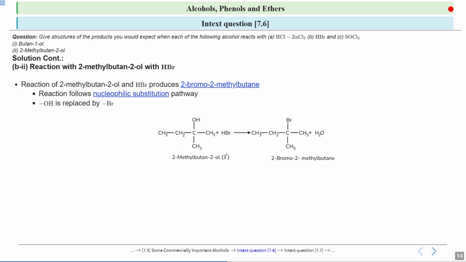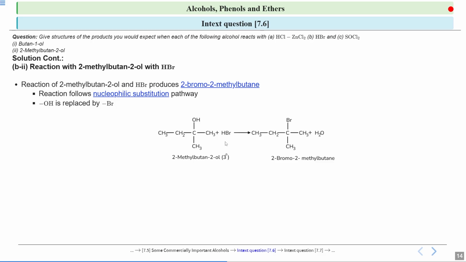So in the second step, where there is carbocation formation, it will be the RDS. Now this carbocation will be formed at this carbon. Your bromine acts as a nucleophile and this carbon is electron deficient, so the bromine will attack this carbon and the bromine group will get attached to this carbon.